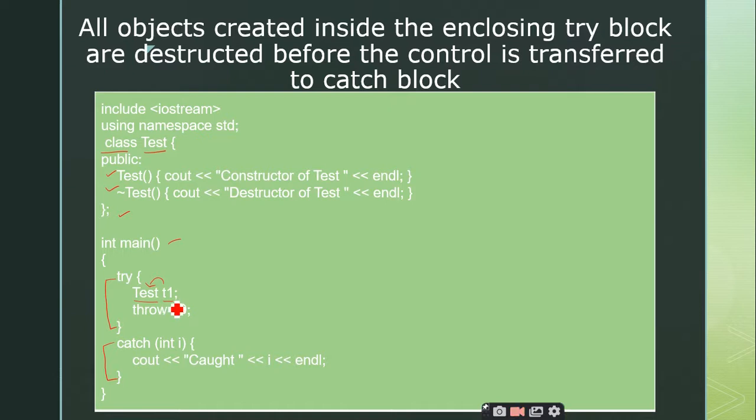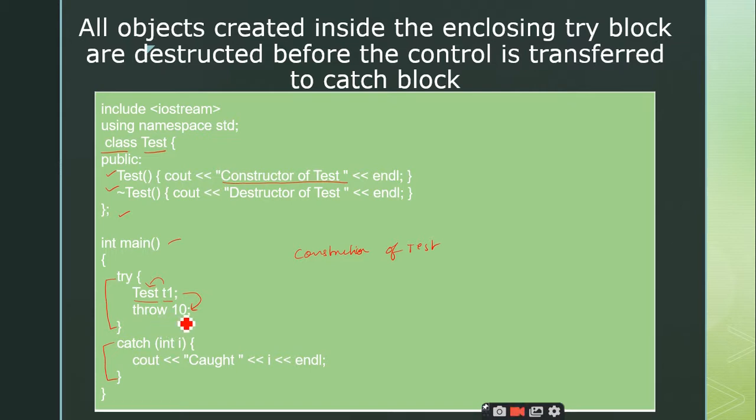When the object is created, the compiler does something automatically. Which function is invoked? Constructor, sir. Therefore, we have the statement as constructor of test. So it will print the statement constructor of test. And then after this statement is executed, throw of 10. What happens here?